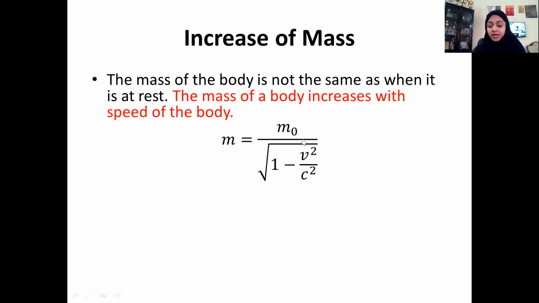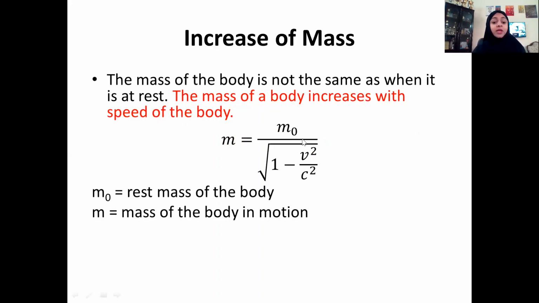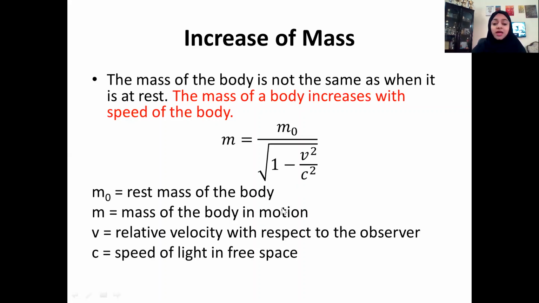So if we consider m naught as the rest mass of the body, and m as the mass of the body while it is in motion, then we can see that the mass of the body while it is in motion is m naught divided by root of 1 minus v square by c square. Here again we know that 1 minus v square by c square is less than 1. If you divide m naught by that number which is less than 1, you will get a greater quantity. So here again we see that when a body is moving at a very high speed, it appears that its mass is increasing.